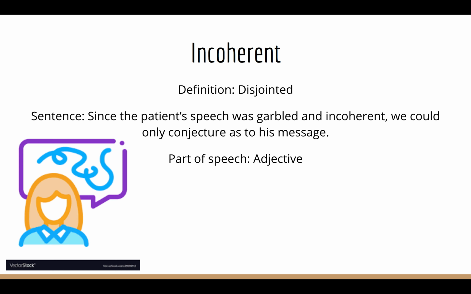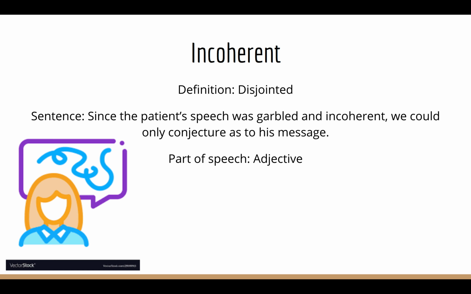So let's go one at a time. Garbled means confusing, very confusing, not understandable. Incoherent means inappropriate. Oh, no, sorry. Incoherent means disjointed or doesn't fit together. And conjecture we've done before. Conjecture means guess, to guess.